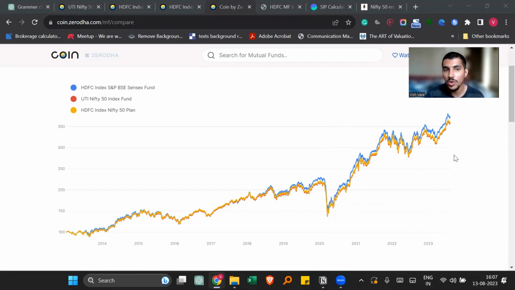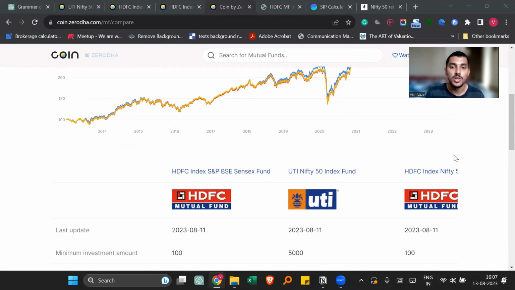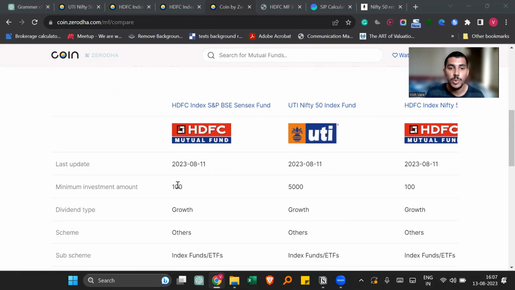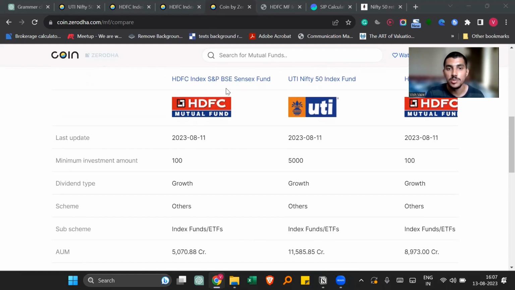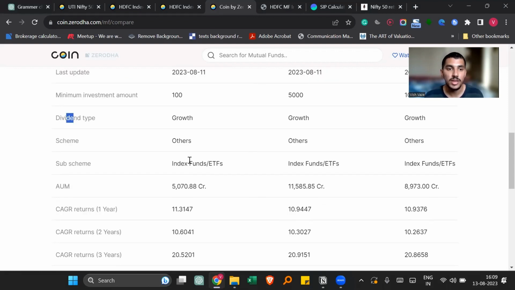So what is the main objective of an investor? As an investor, you should always try to get more returns with less risk. This fund has given more returns as compared to the other two indices with less risk, right? When I scroll down, you can see the minimum investment amount. The S&P BSE Sensex fund needs a lower minimum investment amount as compared to the UTI Nifty 50 index fund. After that, you can see dividend type. It is better to choose a growth plan always.